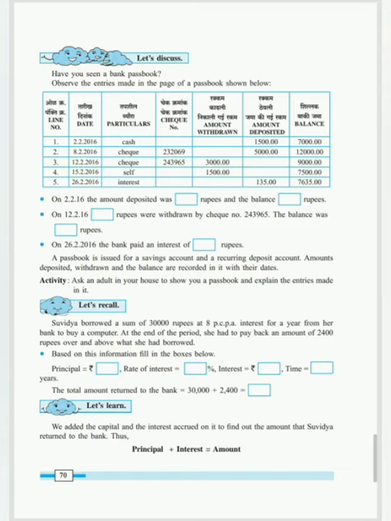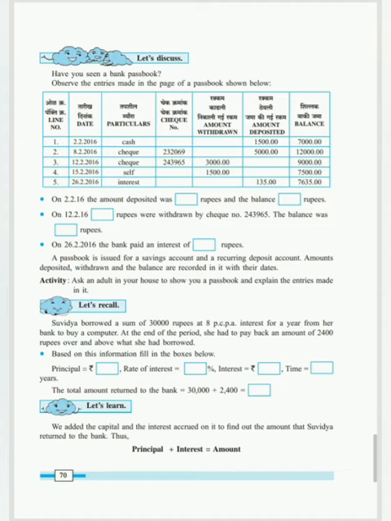Again, I have deposited the amount. How much have I deposited? 5000 rupees. Now, when the total was 7000 rupees, after adding 5000, what does it become now? 7000 plus 5000 will give you 12000. So now on the date 8th of February, the total balance is 12000 rupees.